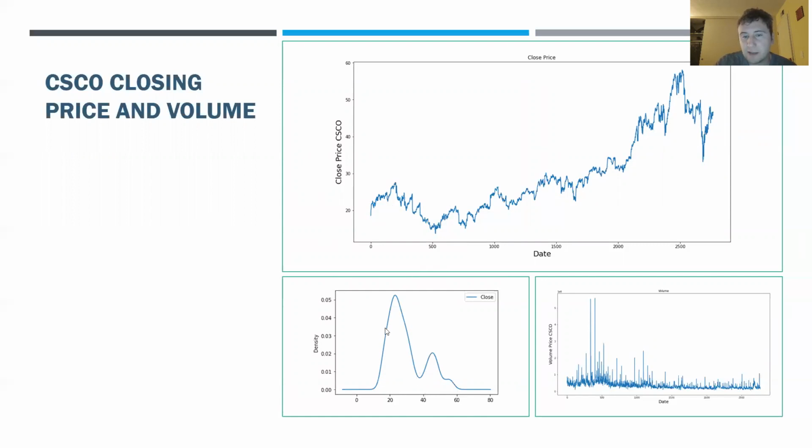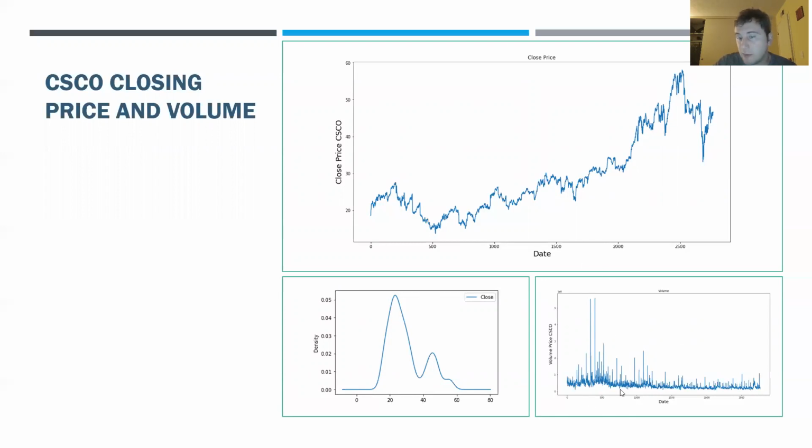And we can see just for Cisco Systems, it looks like it likes to hover around $20 to $40. But if we look at our graph here, we can just see that the stock has risen over time. So the density graph may not really tell us much.